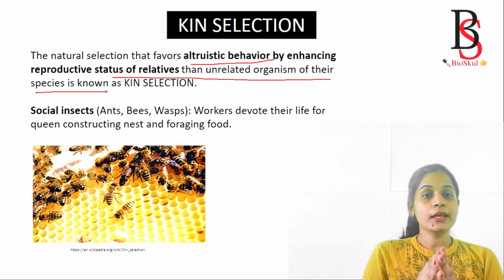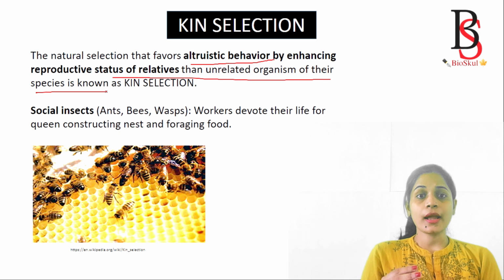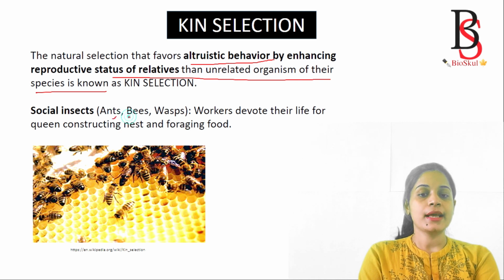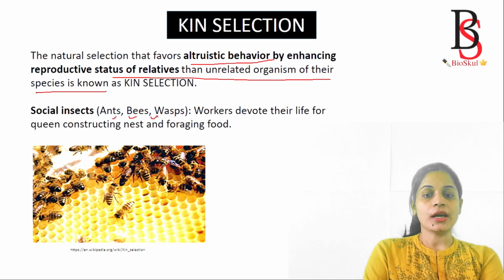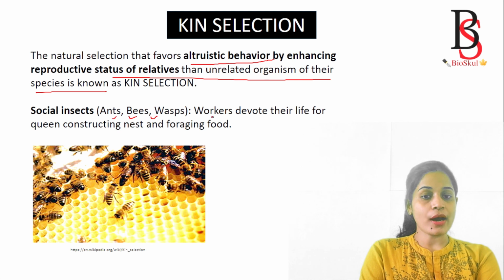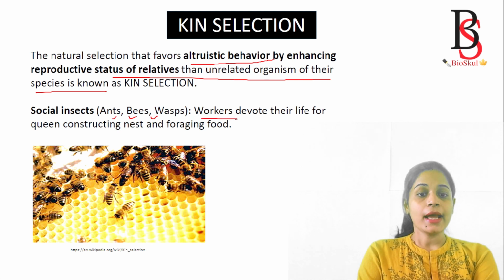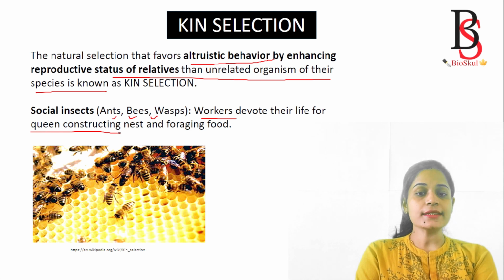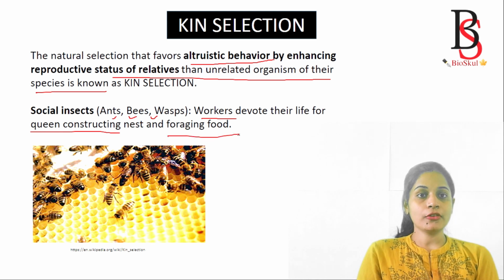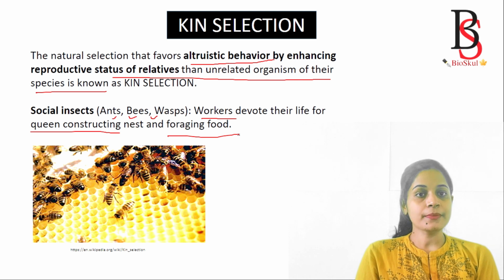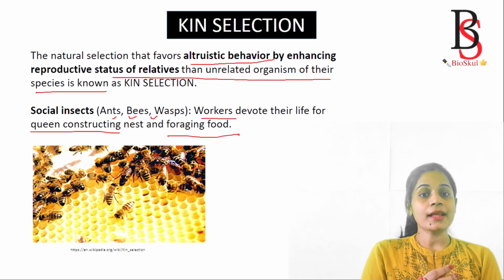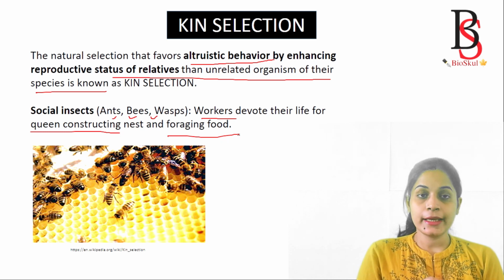Kin selection is well observed in social insects like ants, bees and wasps. We know that in bees, the workers are sterile and they devote their whole life to constructing the queen's nest and also collecting food for all the members. By this they help their relatives, and this type of behavior is known as kin selection.